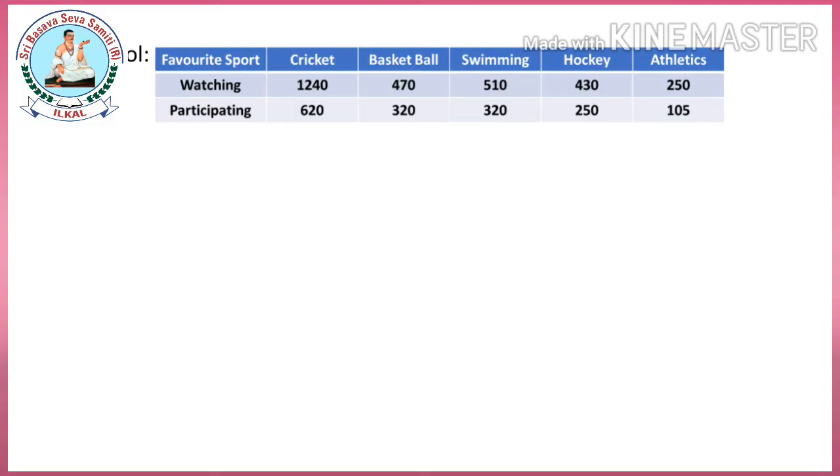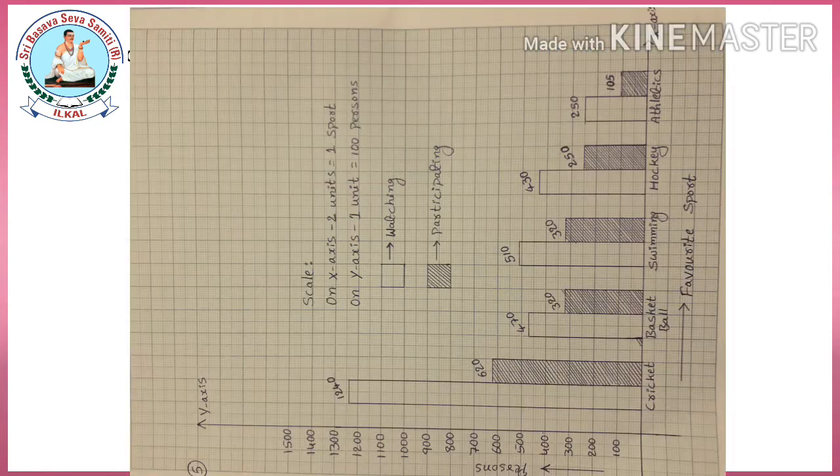First question. Let's draw the double bar graph, children. On the horizontal axis, that is the x-axis, we are going to consider favorite sports. And on the vertical axis, that is the y-axis, we are going to consider the number of persons or number of people. Observe the graph, children. 1240 were watching and 620 were participating. It is of the game cricket.